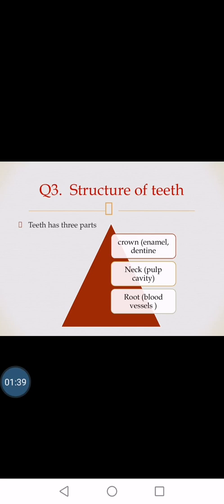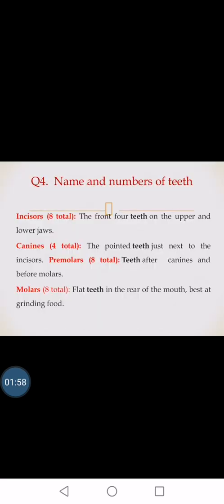Next comes the structure of teeth. A single tooth has three parts. The first is the crown part, the upper part, under which we find the enamel and the dentin. Then the neck contains the pulp cavity, and the last part of the tooth is the root part, which contains the blood vessels and cementum.